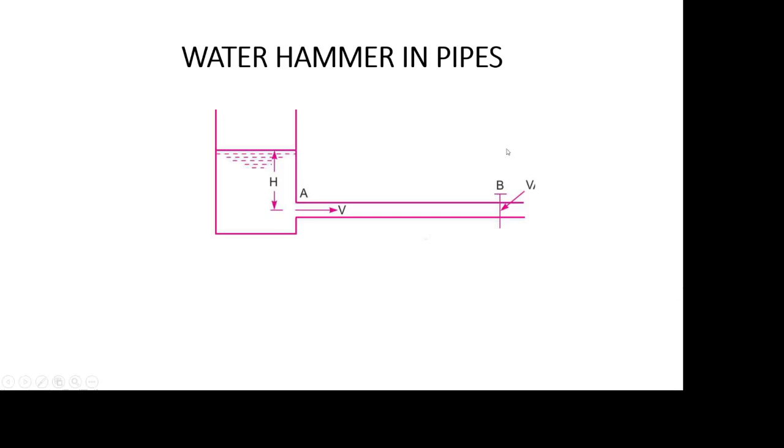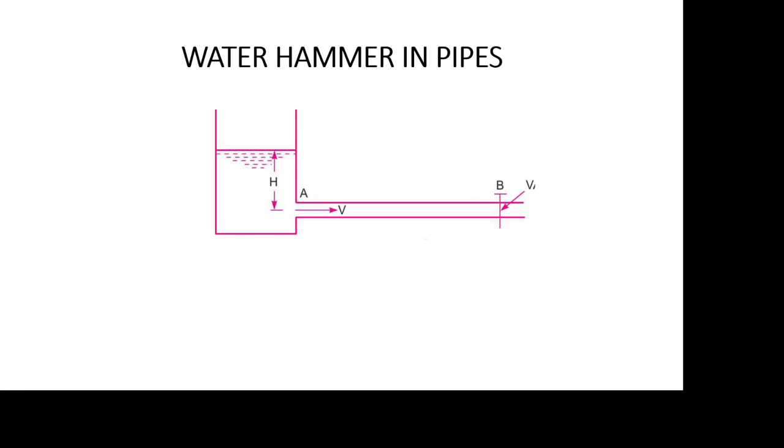So when we close this valve suddenly, a wave will propagate in this direction which will have high pressure. The velocity of this wave will be equal to that of sound, so it will create a noise similar to a knocking sound.